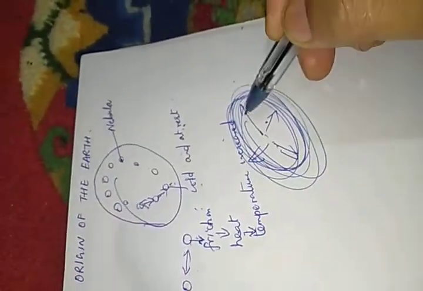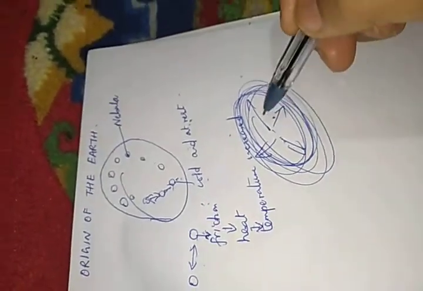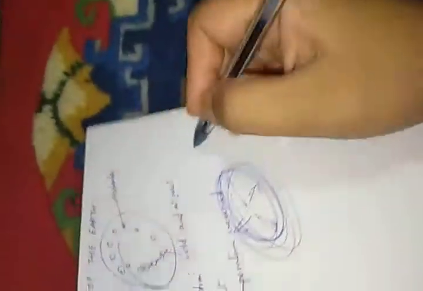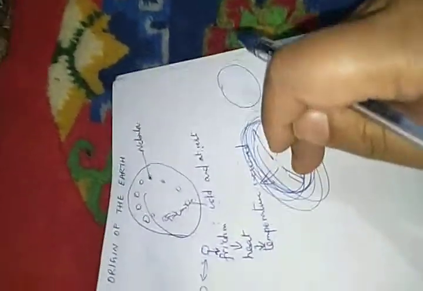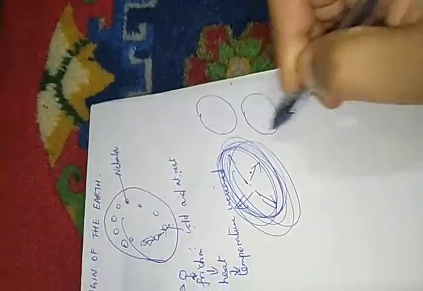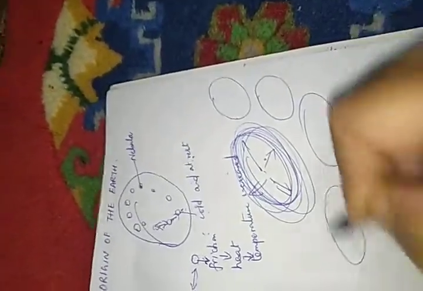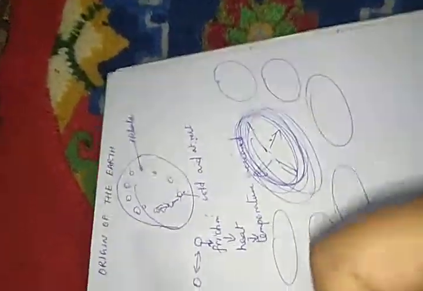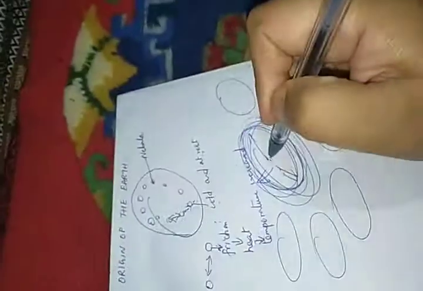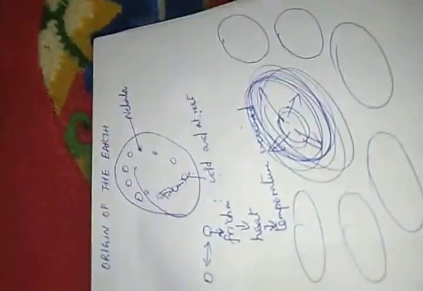Because the centrifugal force increased and the centripetal force decreased, one ring got detached from the particles. Likewise, nine rings got detached, and these later became the nine planets, and the remaining nebula left over formed the sun.